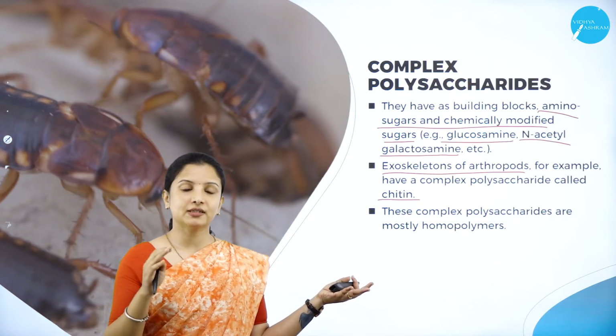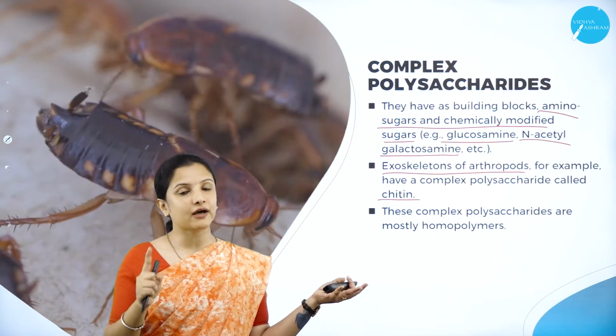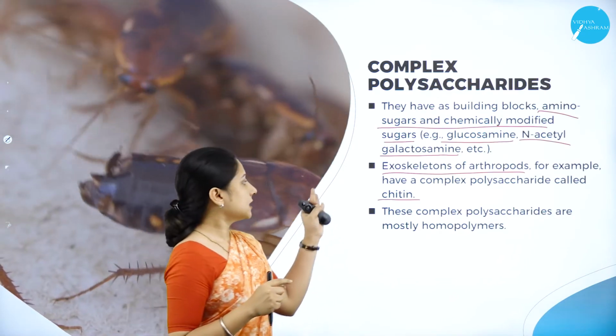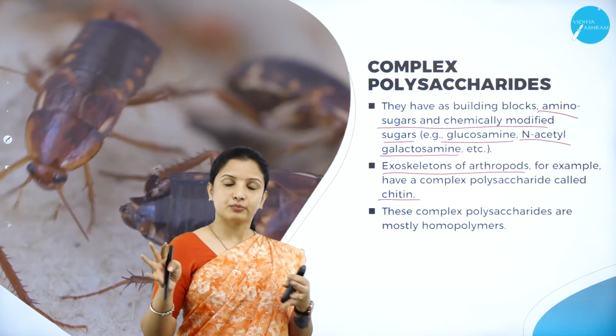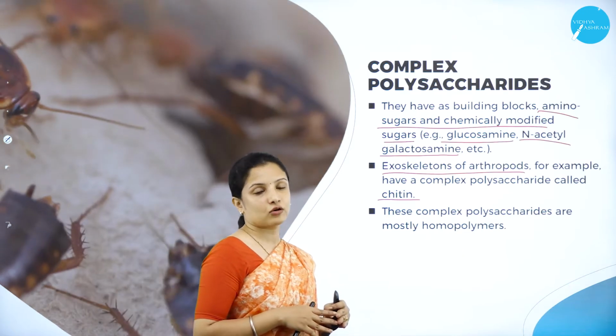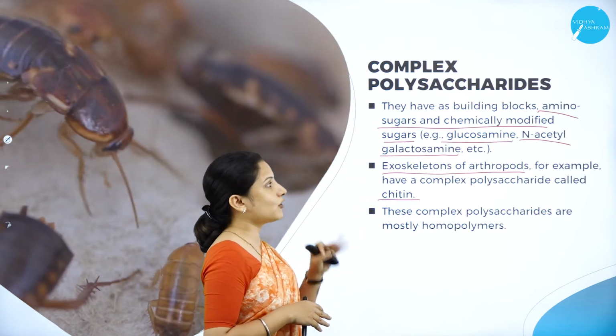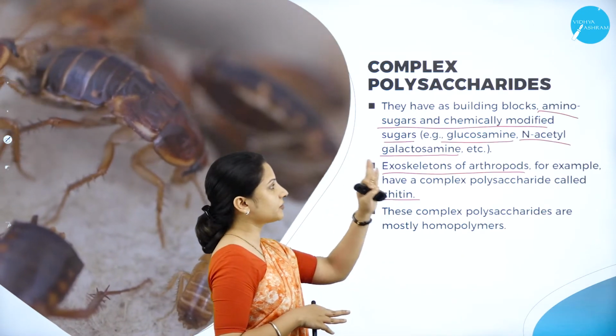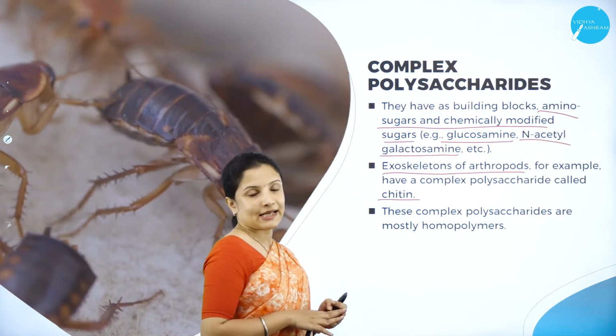Simple polysaccharides are made up of chains of only one monosaccharide. But complex polysaccharides are also made up of chains of different compounds such as amino sugars and chemically modified sugars such as glucosamine and N-acetyl galactosamine.